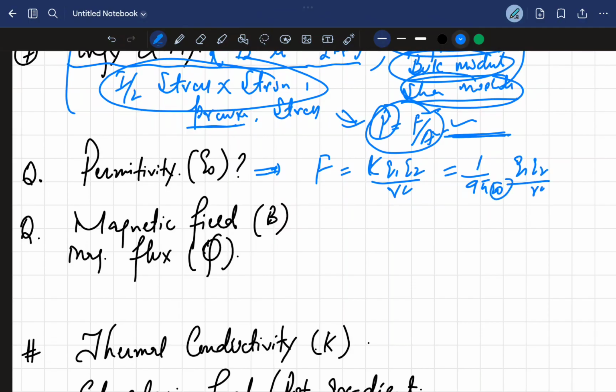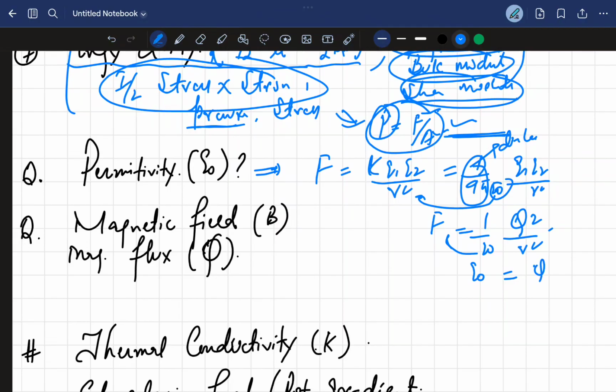So this epsilon naught is permittivity. Since 4 pi is dimensionless, epsilon naught is equal to q square by F r square. Now you can find out the dimensional formula of permittivity like this.